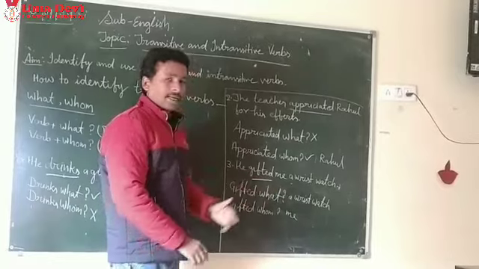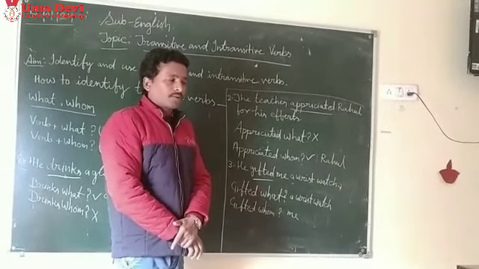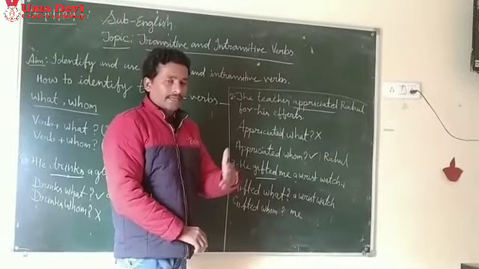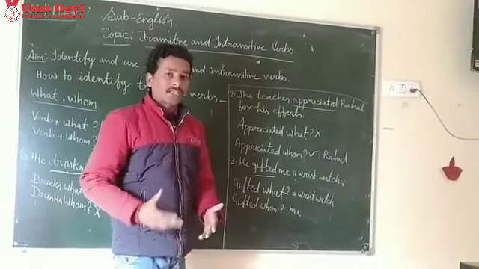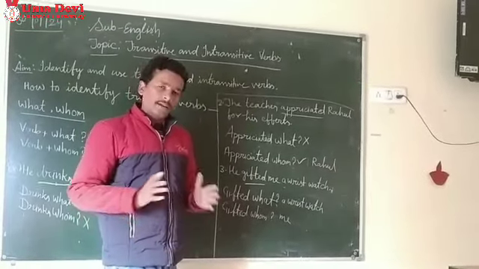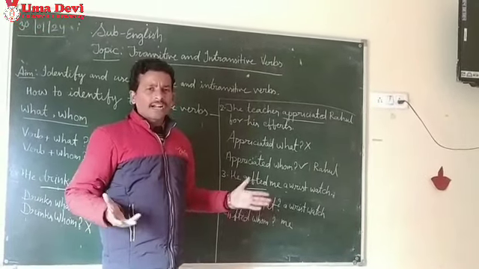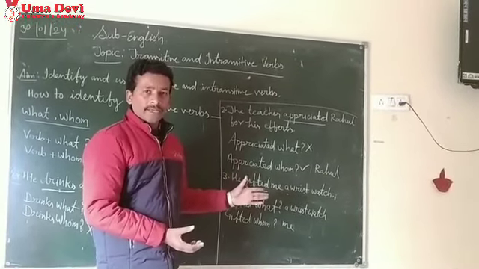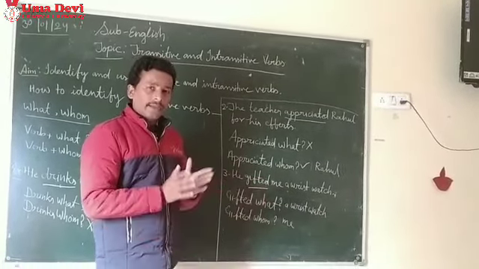So these questions will help you to find if the verb has any object or not. If there is an object, you can say this is a transitive verb. If there is no object, you can say this is an intransitive verb. So simply, you can very easily identify whether the verb is transitive or intransitive.